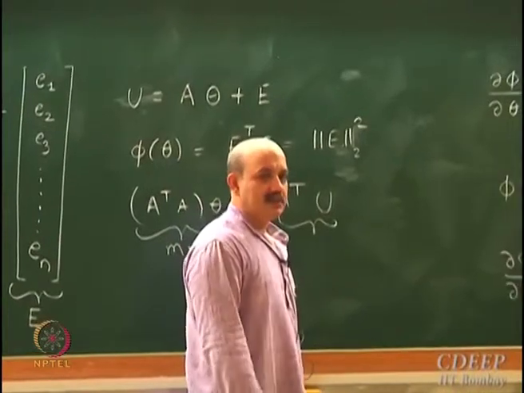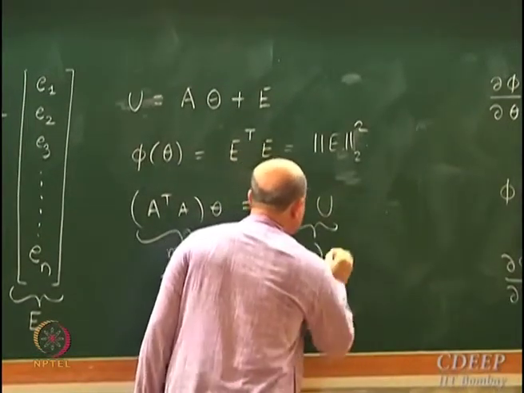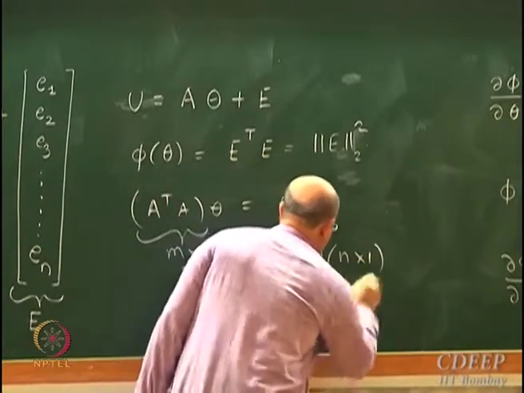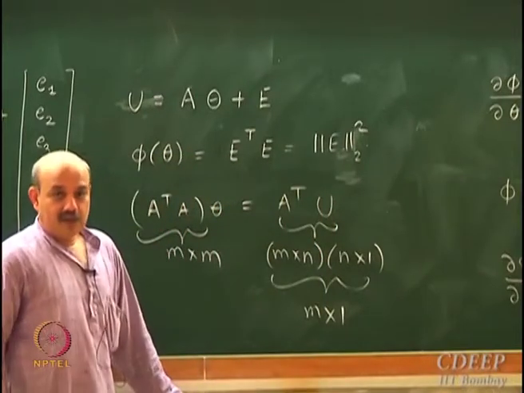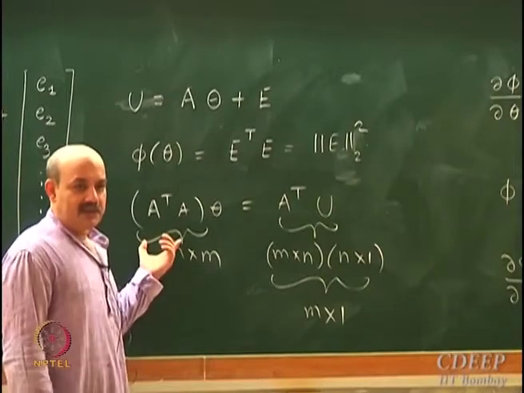A transpose is M cross N into N cross 1, so this is M cross 1. So finally you are getting an equation which is a 3 cross 3 matrix.